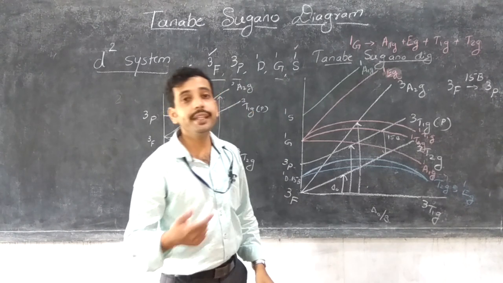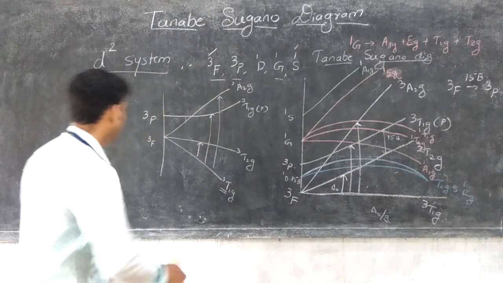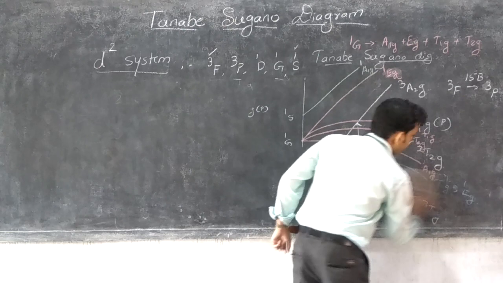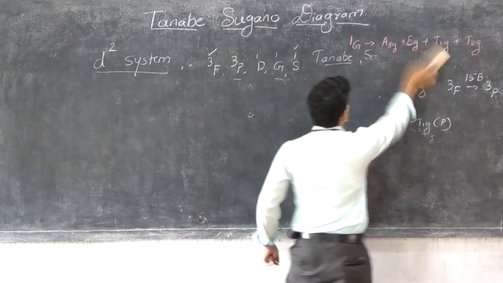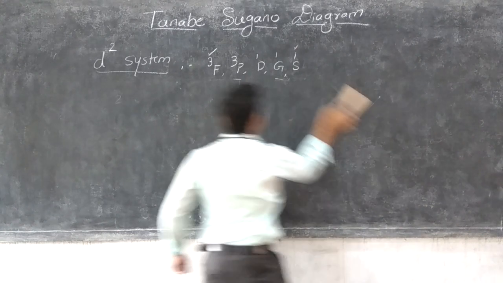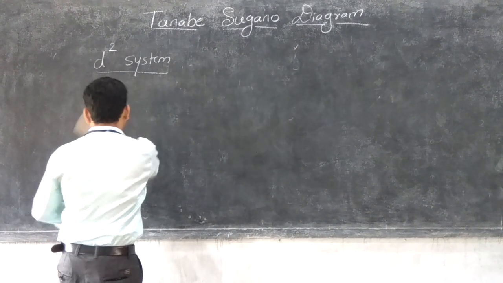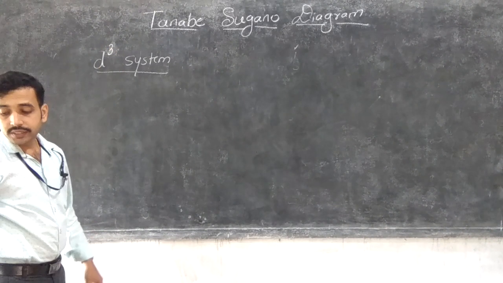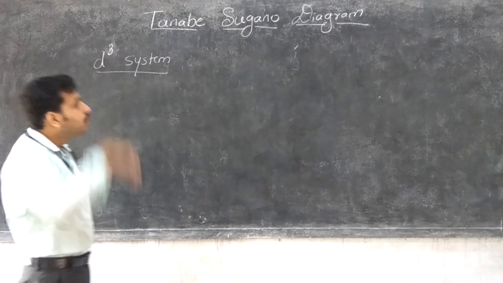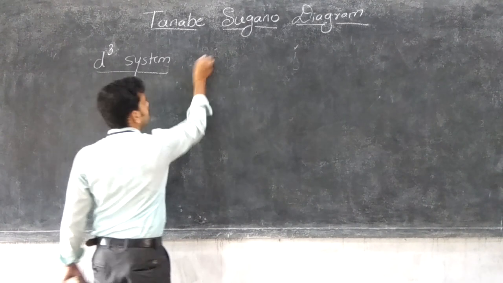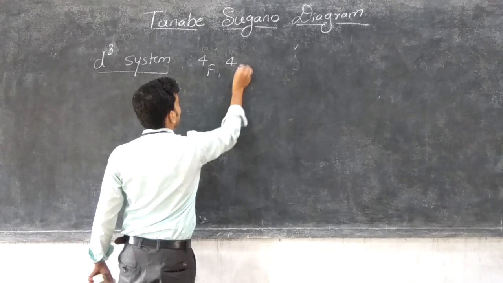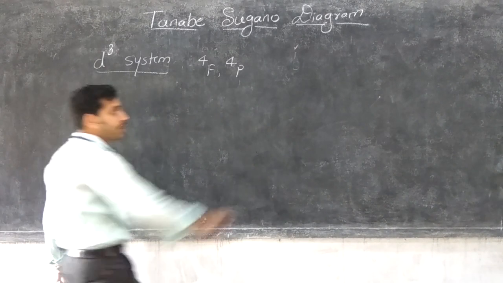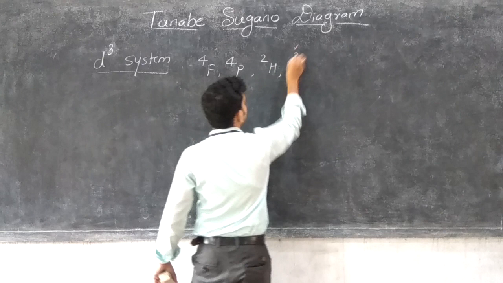Next, move on to the d3 case. In the d3 system, the terms are 4F, 4P, then other terms are 2H, 2G.